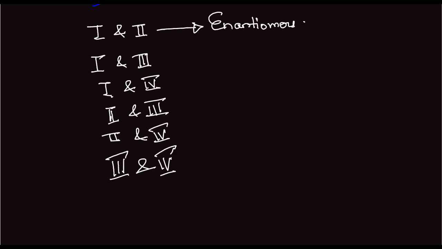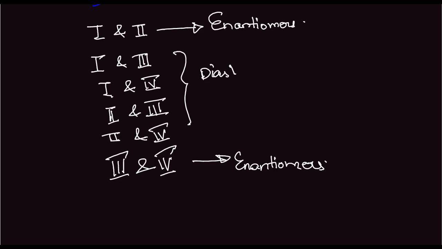Similarly, 3 and 4 are enantiomers because they have mirror image relationship. Whereas the rest of them, they do not have mirror image relationship with each other, but they are optical isomers of each other. So these are diastereomers. Okay. So this is how we define enantiomers and diastereomers. The ones which have mirror image relationship and the ones which do not have mirror image relationship.